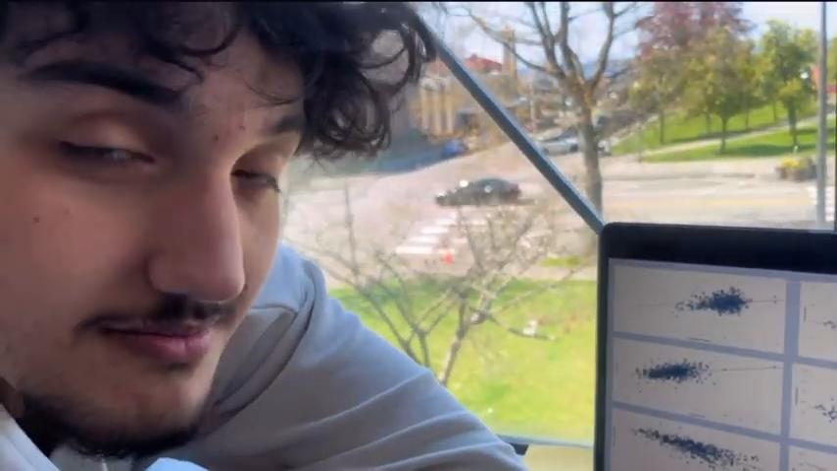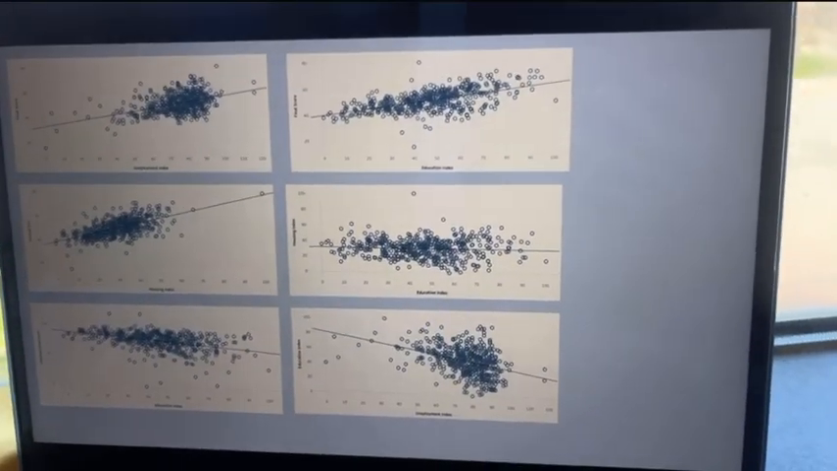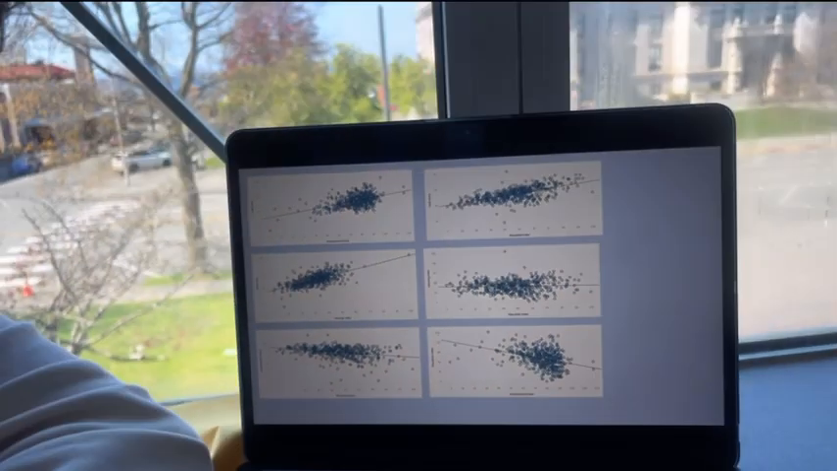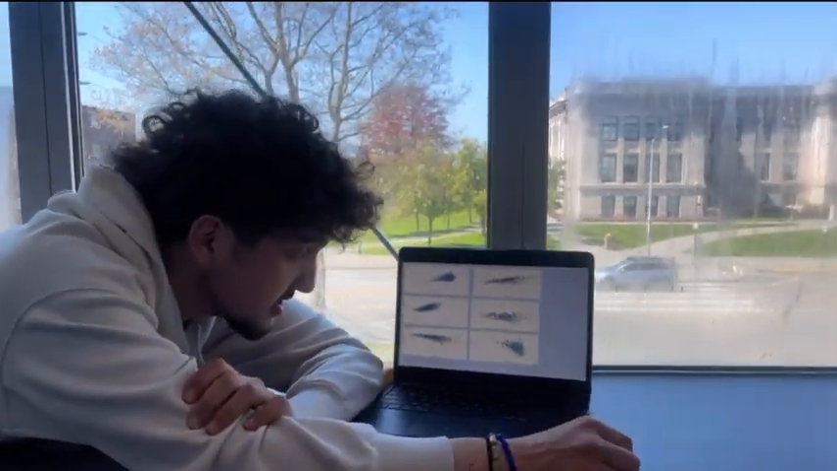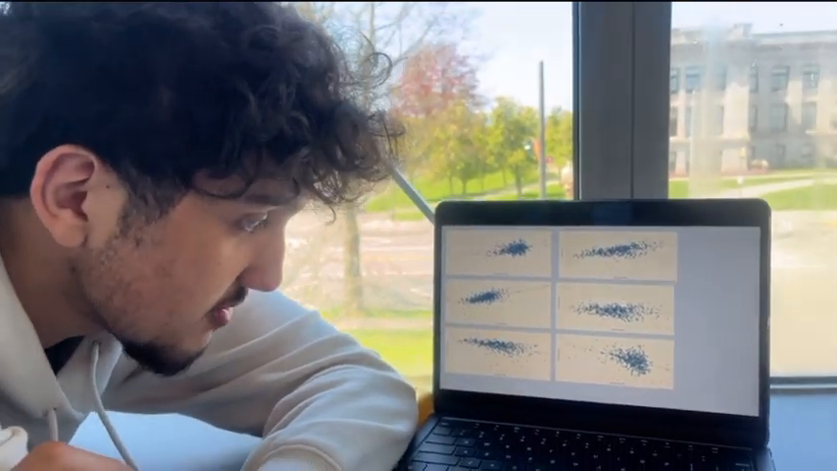There are 6 charts. 3 of these charts are indexes pitted against one another, and the 3 other charts are our final score against our indexes. So we have our final score against our unemployment index, our education index, and our housing index. Those are all 3 indexes to our final score. Then we have the education and housing index, the unemployment and education index, and the unemployment and housing index.